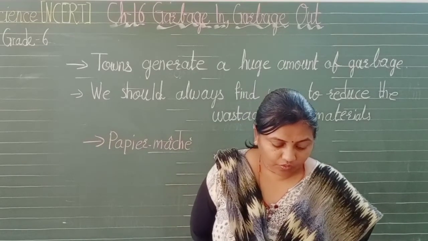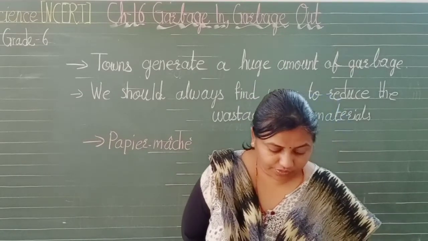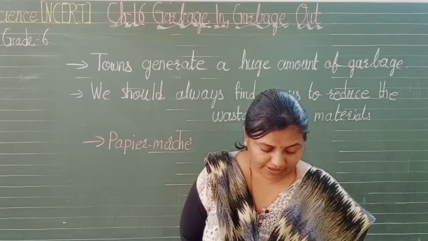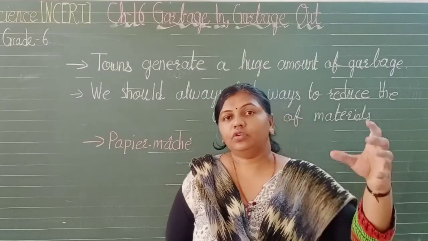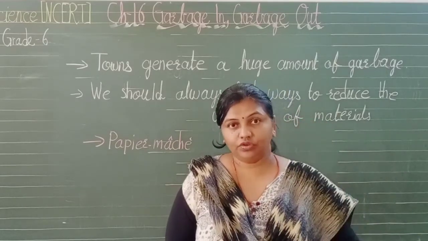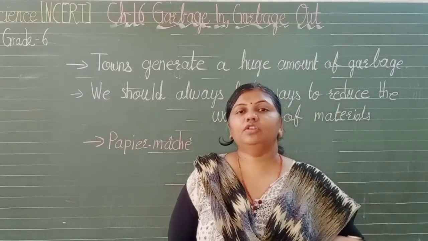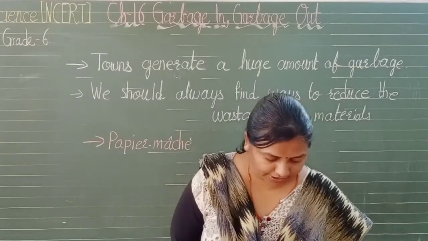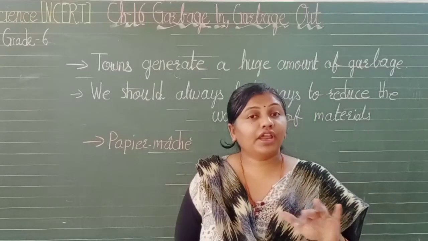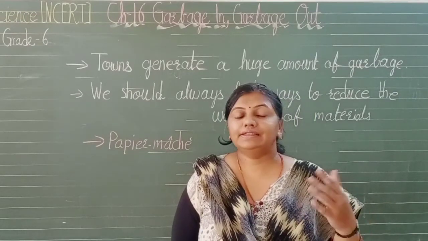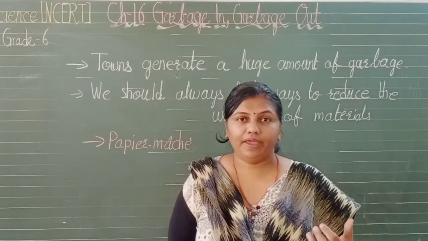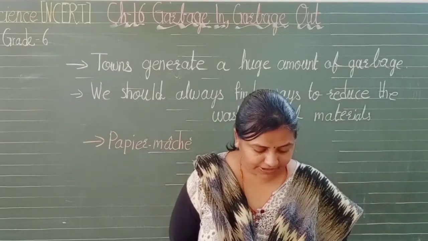Now what can we do to minimize the plastic bags? We may make minimum use of plastic bags. We should reuse. Once you use a plastic bag, keep it aside, and again you can use the same plastic bag. Every time you should not take a new bag. Now we should try to avoid using it altogether. We can insist the shopkeeper give a paper bag or a cloth bag in place of plastic bags.